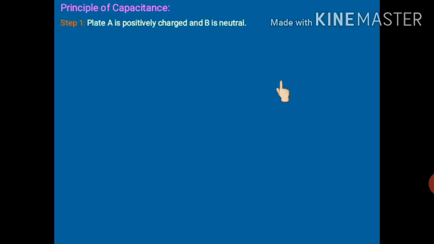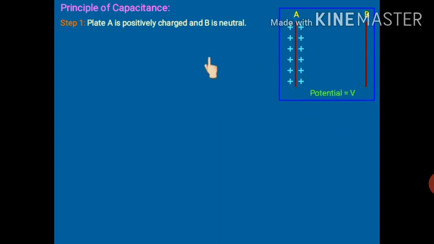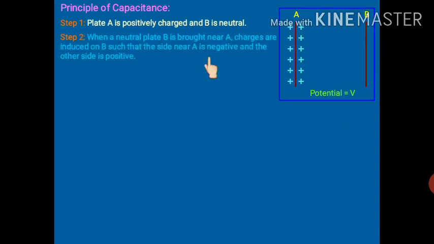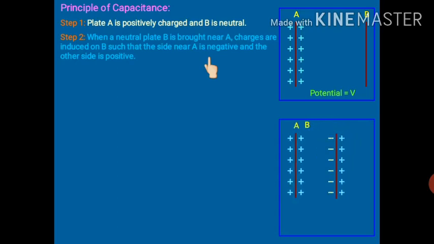So here we are talking about the principle of a capacitor. In this diagram you can clearly see that two plates, or two conductors, are there. This is conductor A, which is charged, and another conductor is there which is neutral, and there is a potential V. Now we know that when B is brought near A, charges will get induced. On the inner side of B there will be negative charge, on the outer side there will be positive charge because of induction.